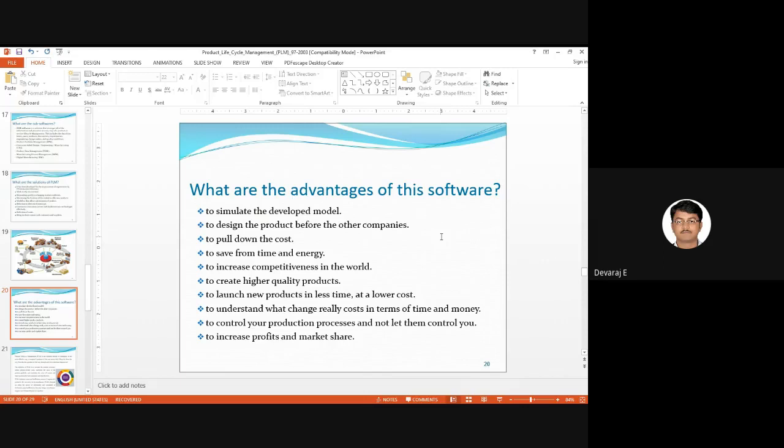But you should keep on updating the technologies in your product. That is what is very important to pull down the cost. What is the meaning of to pull down the cost? After designing the model, you need to test it in several softwares. If we can remove certain material, like you said earlier, from the places where there is less stress concentration, you can remove that material. If you're reducing the weight, you're reducing the amount of material required to make the product, and that will in turn decrease the price of the product.